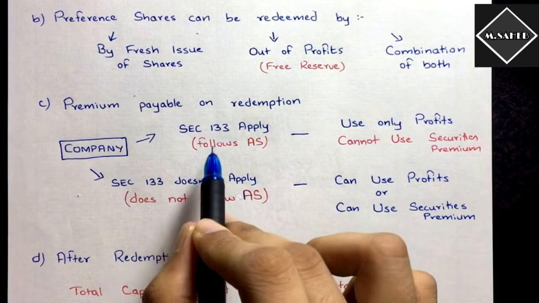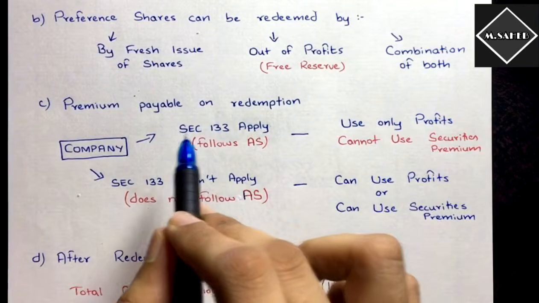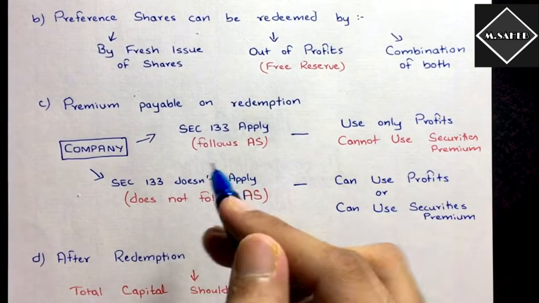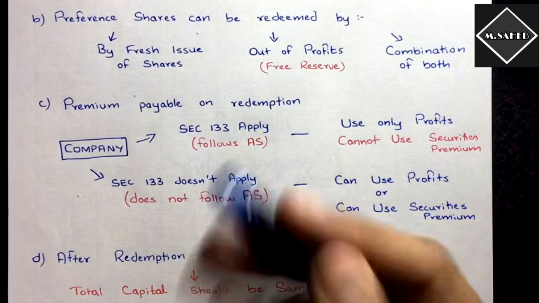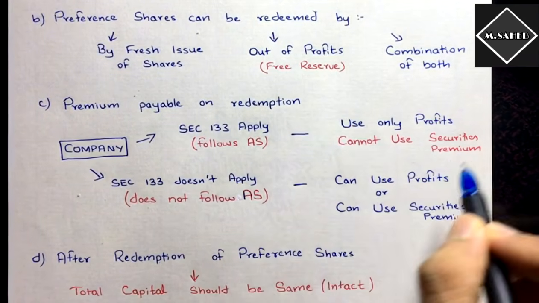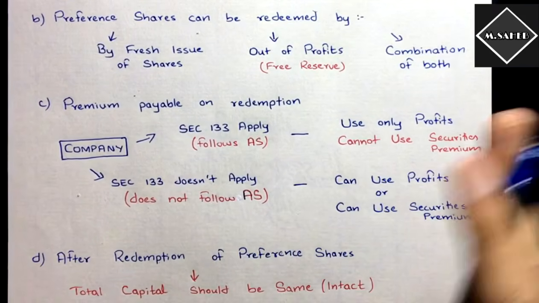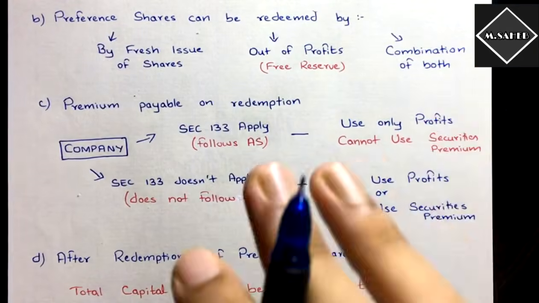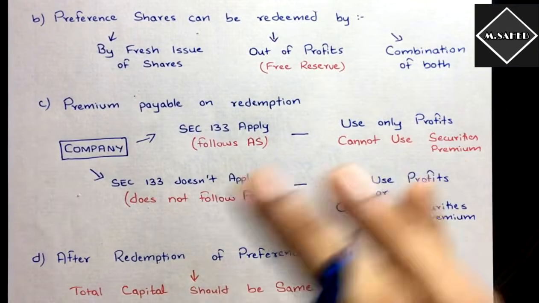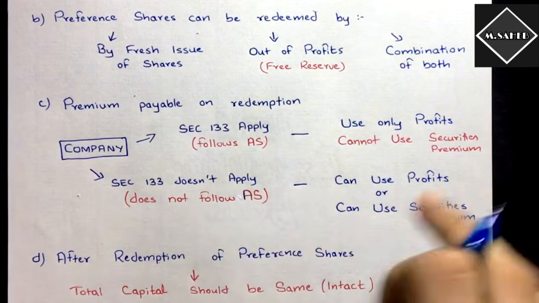Now most of the companies and most of the questions are based on this only, the first scenario, that section 133 applies. Okay, the companies are profit making, the objective is to make profit, and so they cannot use securities premium, they cannot use. Okay, simple thing, cannot use. But now here there is a trick. See, here what is happening is, in the BCom syllabus this is still not updated.